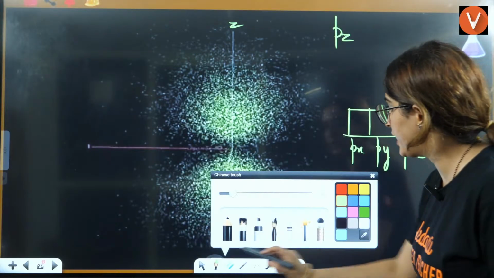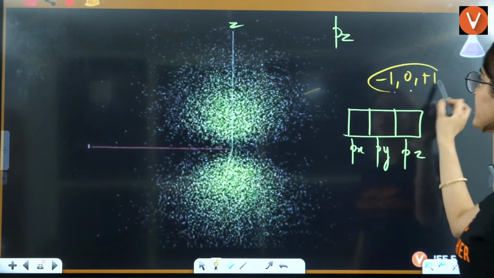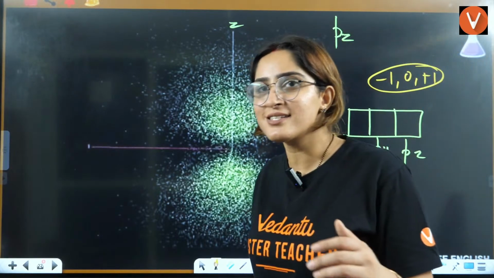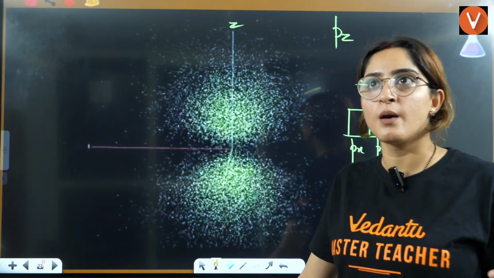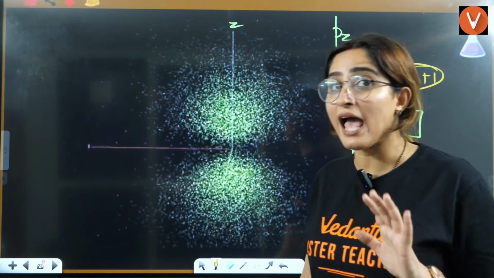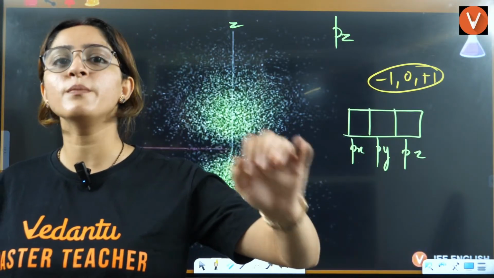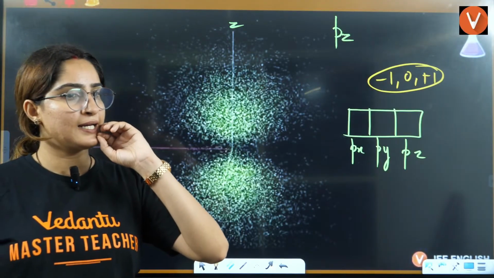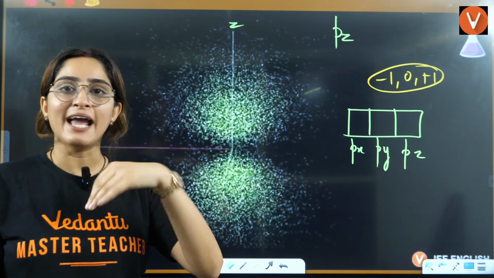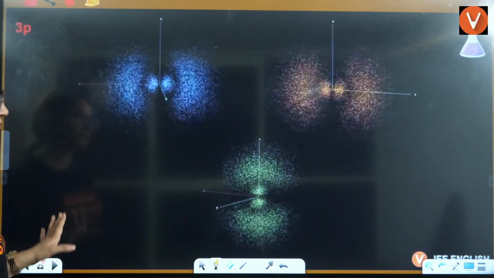Right? Okay? So one is -1, one is 0, one is +1. As such, we can't say that -1 is px, 0 is py, +1 is pz. They are not defined that way, but it's like -1, 0 and 1, px, py, pz. There is no proper assignment that they have given. They have not assigned it properly, right?